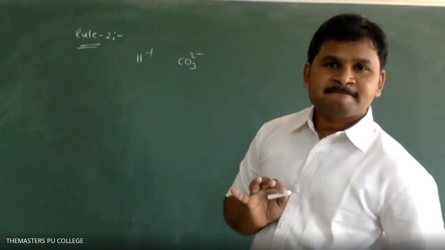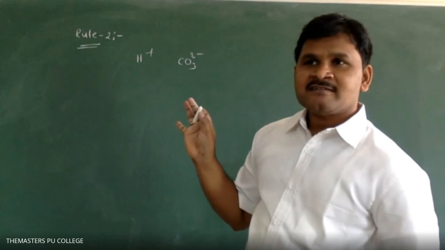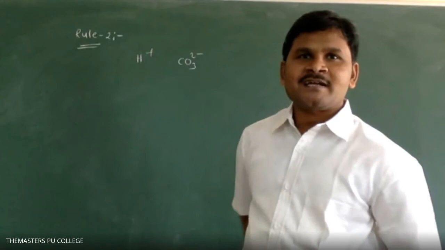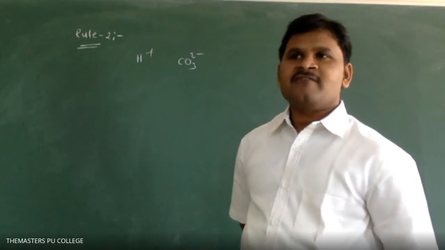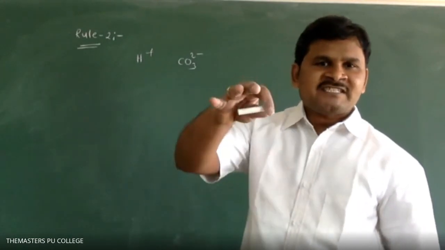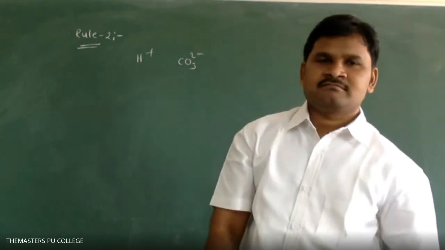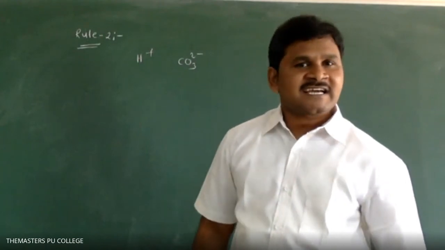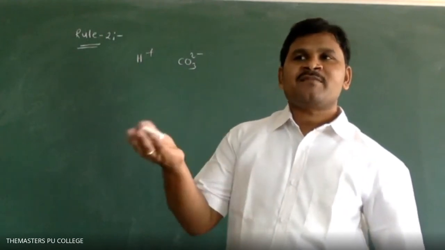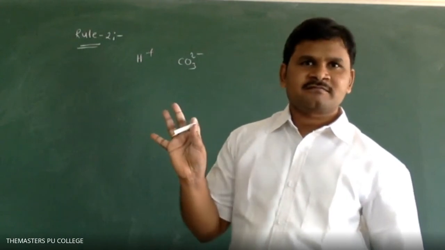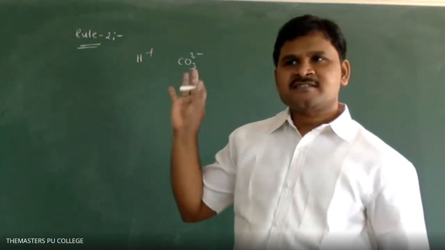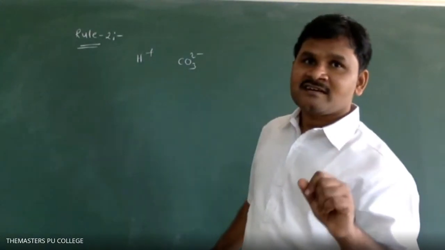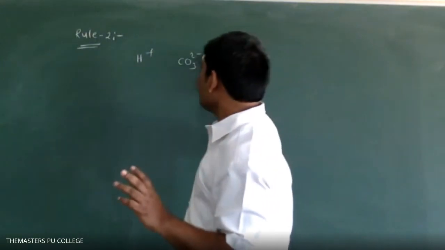Which is simple ion? H plus. CO3 2 minus. This is the definition of simple ion. An ion which has only a single atom is called a simple ion. An ion which has more than one type of atom is called a mixed ion or complex ion. Okay? Here the rule is: for simple ions, charge is equal to oxidation number.